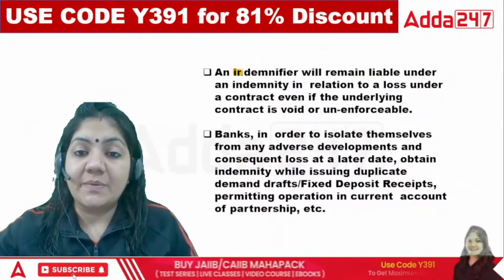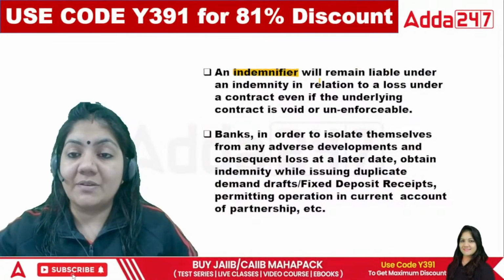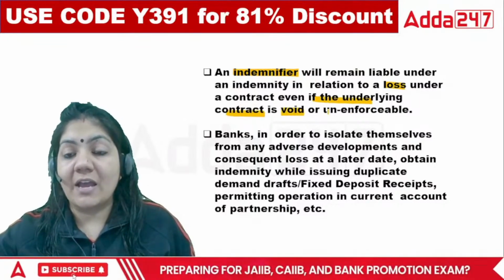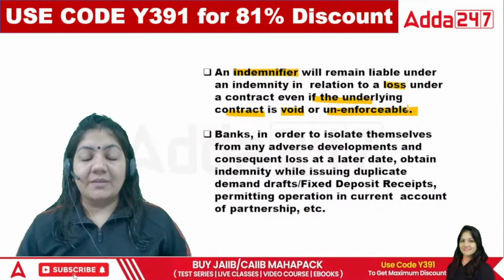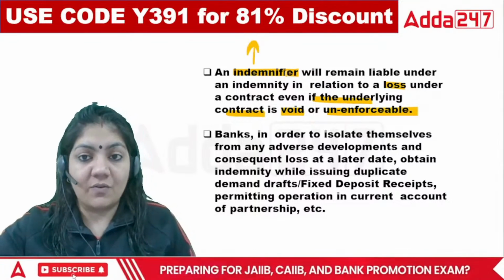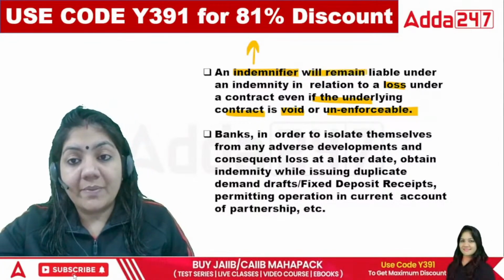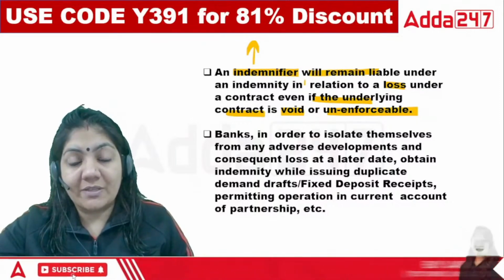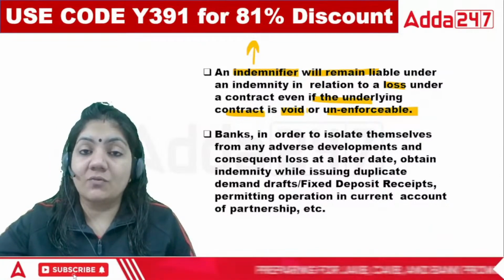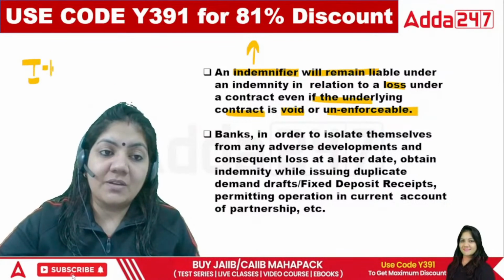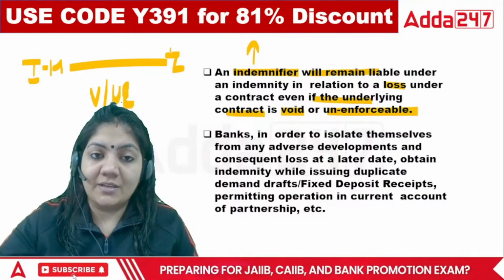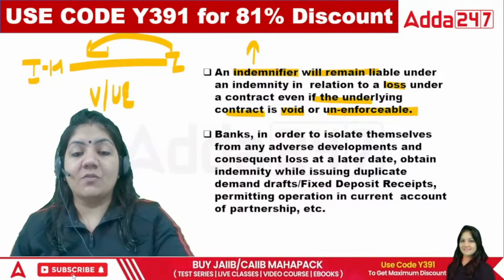Now the indemnifier will remain liable under indemnity in relation to a loss under the contract even if the underlying contract is void and unenforceable. That is so simple. Indemnifier means the person who is there for the protection of loss. So the indemnifier will remain liable under the contract of indemnity if the loss occurred under the contract, even if the contract is void. Suppose the contract between the indemnity holder and indemnifier is void or unenforceable, still the indemnifier is liable. This is what this statement says.